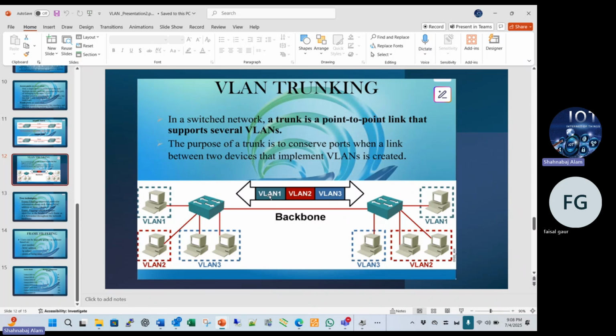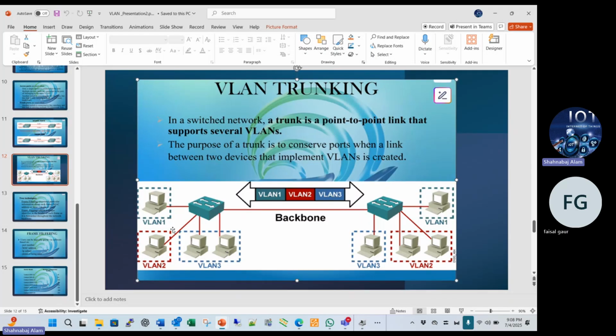This one port is trunk, and this one is also trunk, supporting VLAN 1, VLAN 2, VLAN 3. Here also VLAN 1, VLAN 2, VLAN 3. These 3 VLANs' data will be transferred to the other switch, and these 3 VLANs' data will be transferred there. Suppose I want to ping this VLAN 1, it will ping there, VLAN 2. If data will be transferred, should we configure the VLAN on this switch?